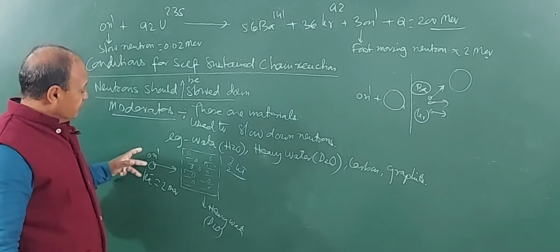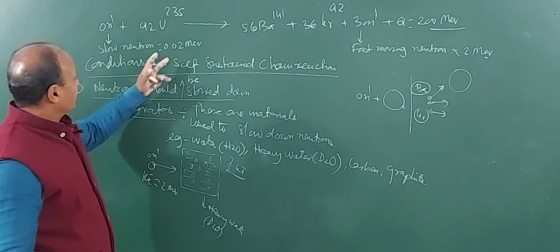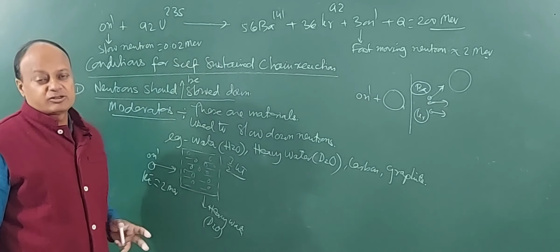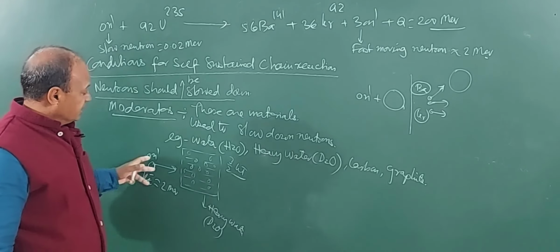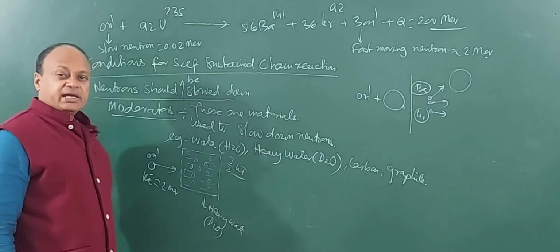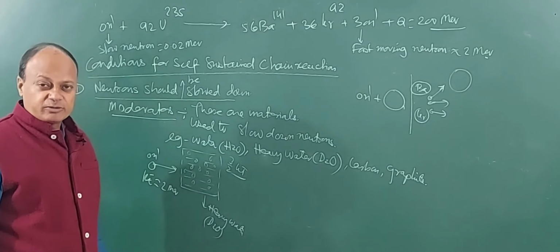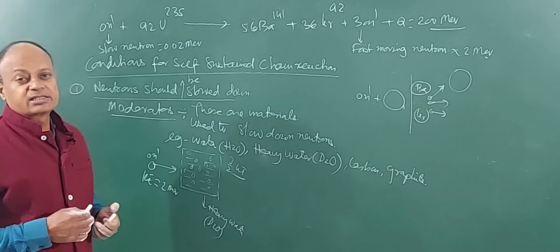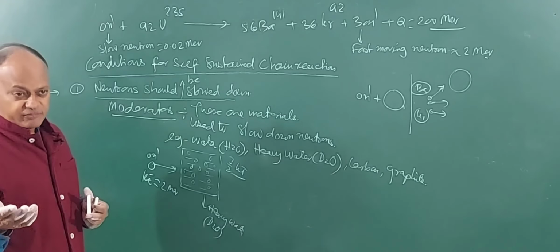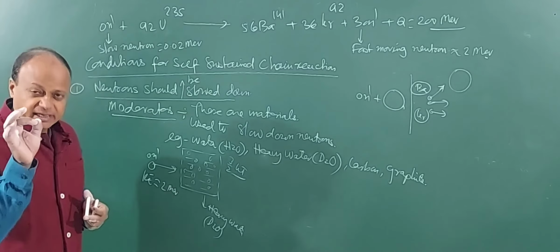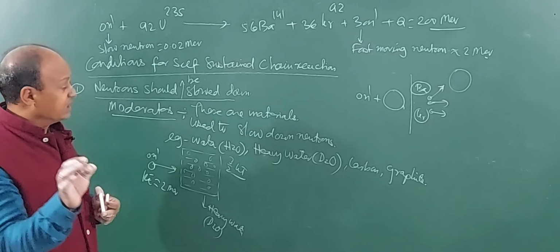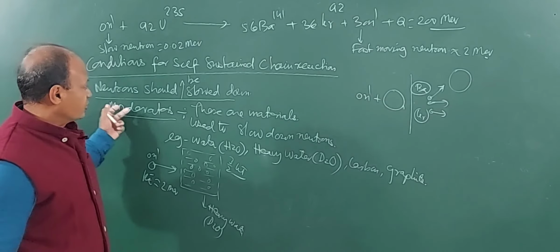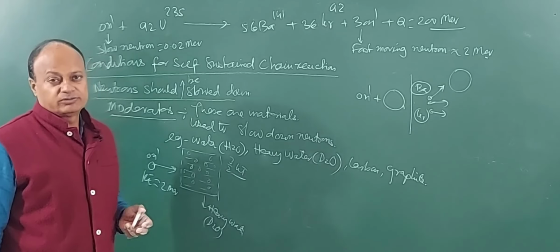Now this energy will be reduced to about 0.02 million electron volts, and if it is allowed to strike a uranium-235 atom after being slowed down, then it can easily conduct nuclear fission.